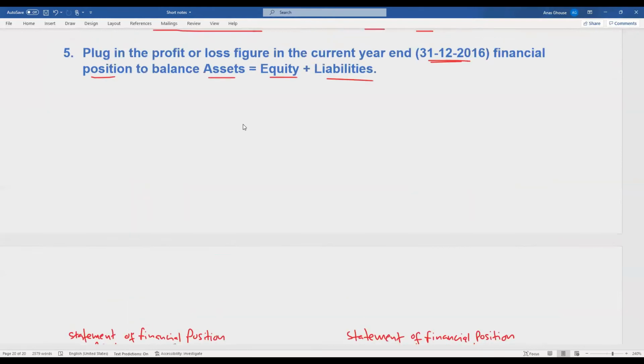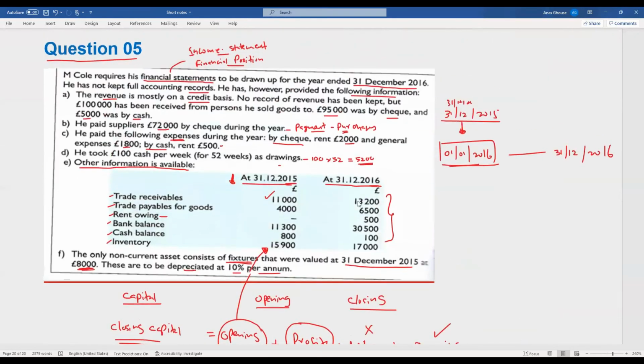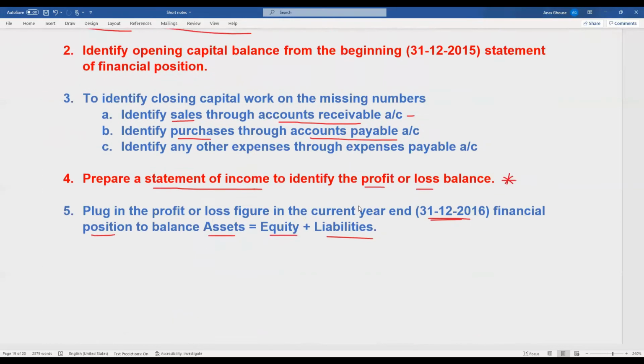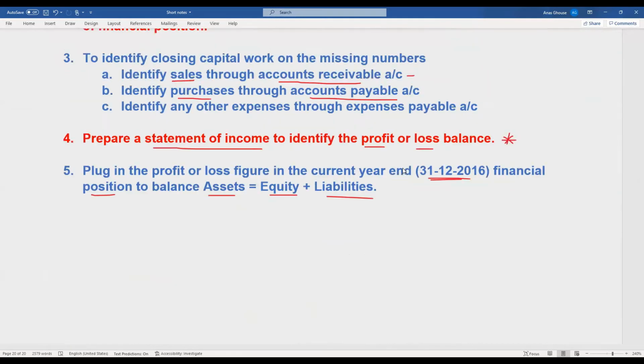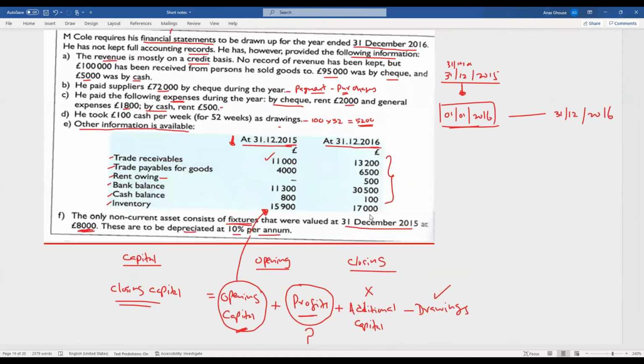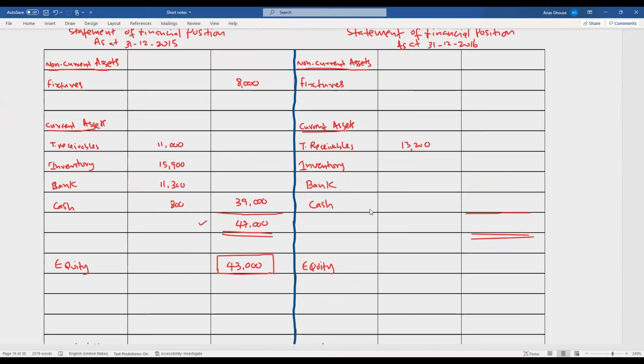Now, based on this available information, we'll plug in the numbers. Trade receivables 13,200. Inventory balance is 17,000. Then bank balance is 30,500.